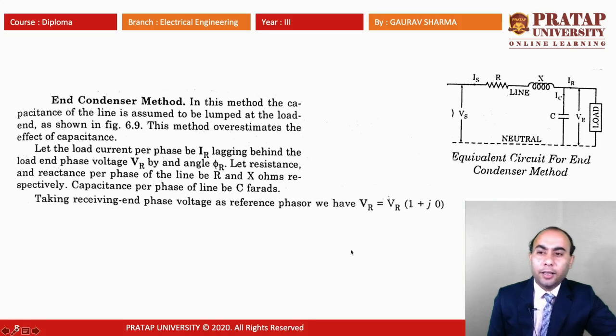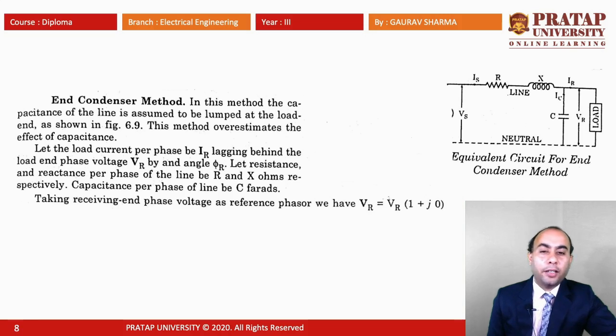Let the load current per phase be IR, lagging behind the load phase voltage VR by the angle phi r. We are just assuming that. Now assume resistance and reactance per phase of the line are R and X ohms respectively.